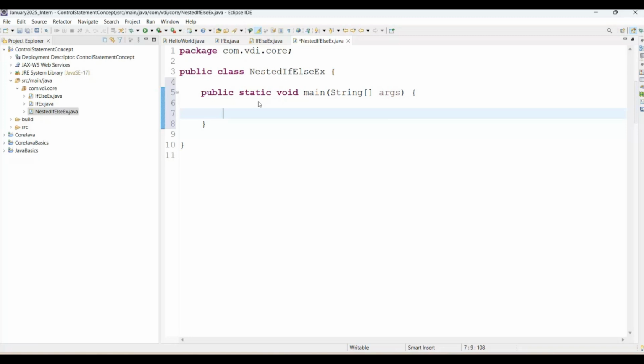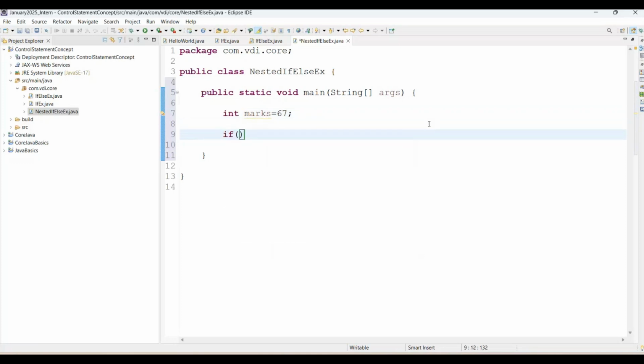I hope, since mostly we have college students, that's why I will take the example of a college grade system. Then we'll consider Pune University. For input I'm passing integer marks equal to, you can simply say, 67. If you want a decimal value, you can simply use a double.